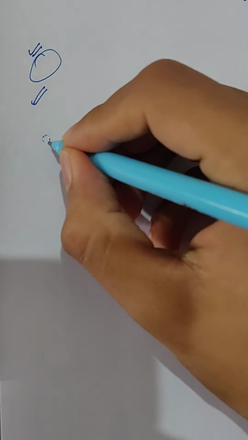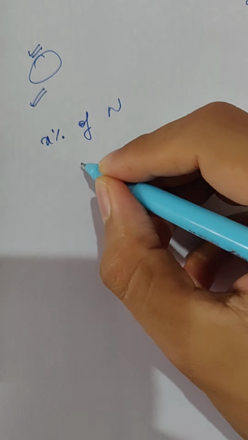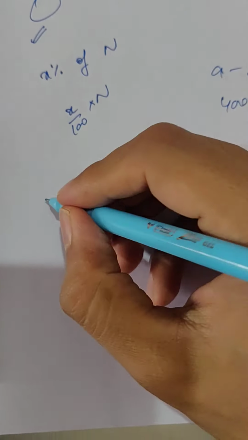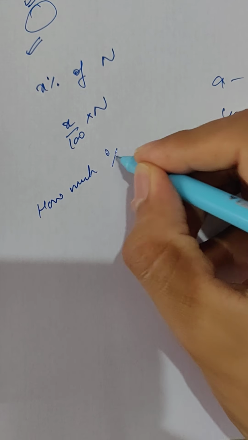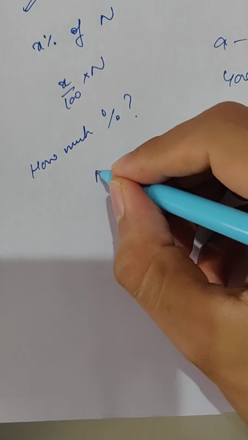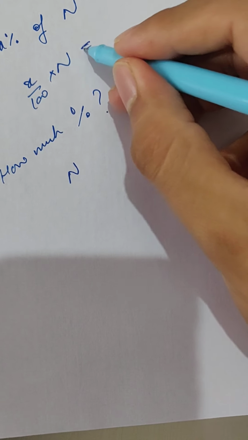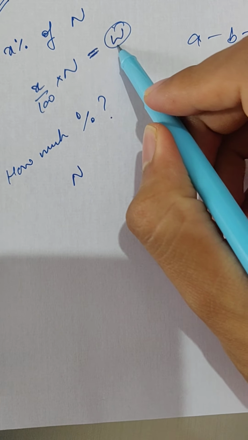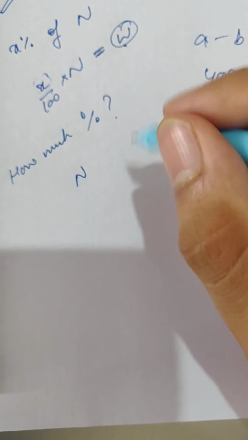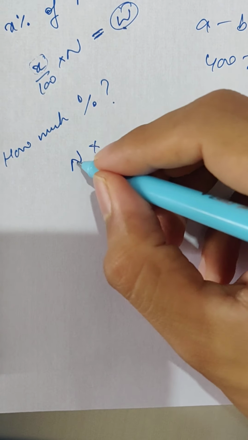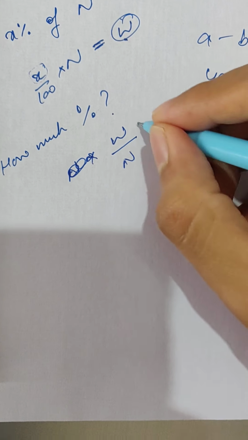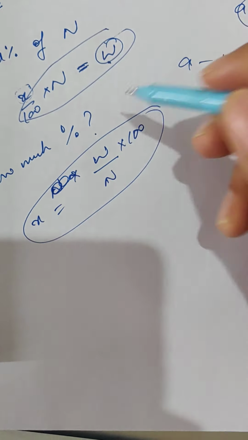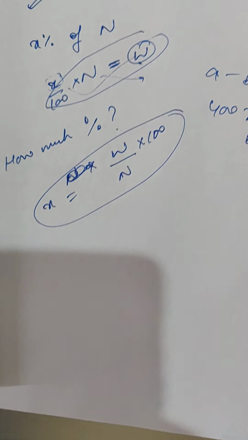Again, I'll just say, so if x% of number n, so what is the value? It is x by 100 into n, right? And if it is asking how much percent, so just vice versa. So x% of n is equal to a new number w. So how much percent is this number of n? So we have to find x. So just multiply it there. So n will go there. So it will become w by n into 100. This is x. So simple, just reversing it, taking it here and bringing it here. So these are the concepts.